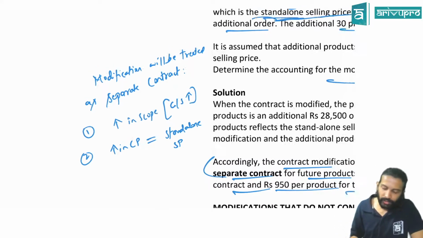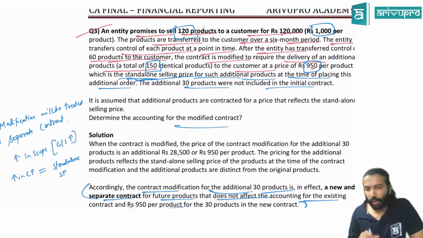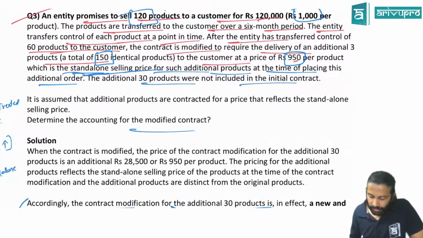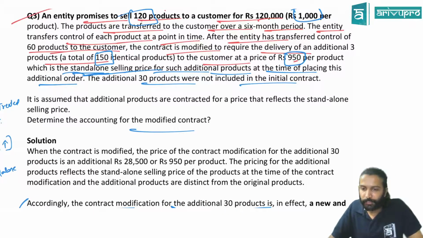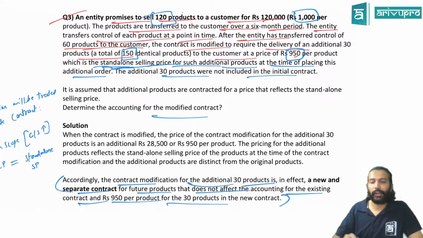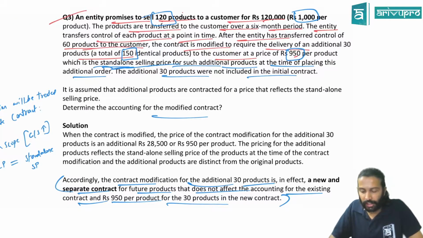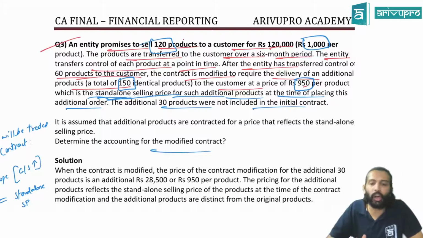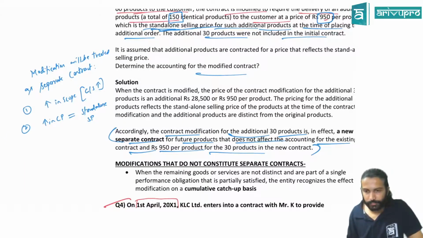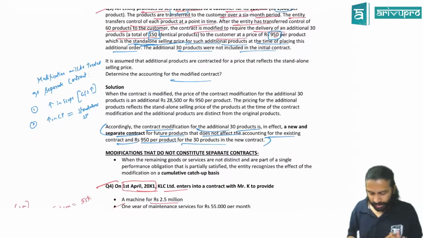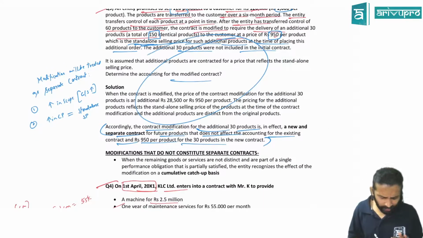And then you will write: in the present case, 30 additional goods have come in and the pricing for those 30 goods is 950, which reflects the standalone price of that product. Hence, these 30 products should be treated as a separate contract and it will not affect the accounting of the original contract. So this part I think is very clear. Separate contract, I think we don't have any confusion.